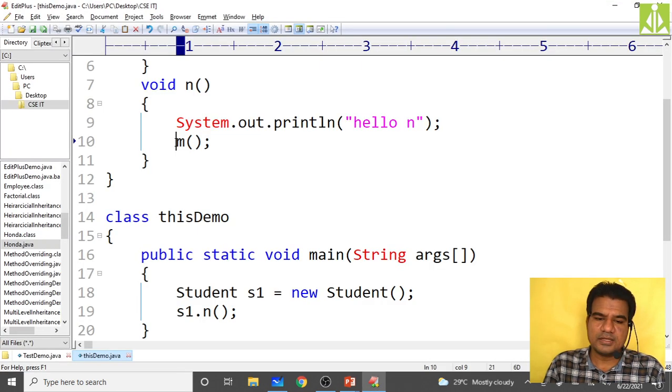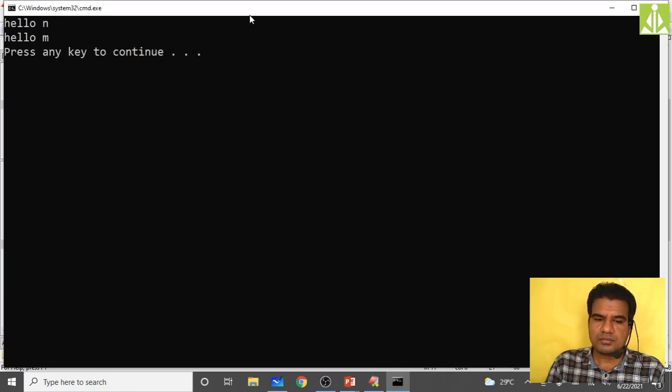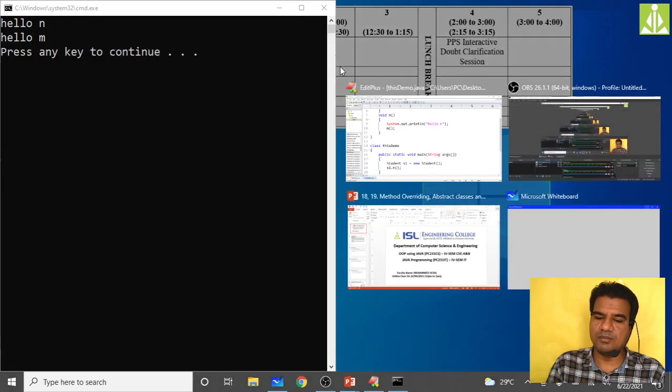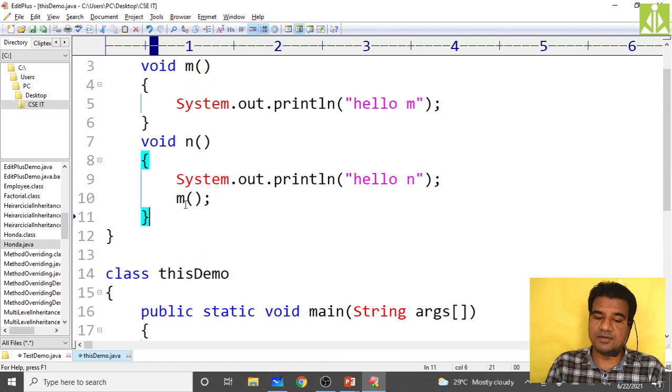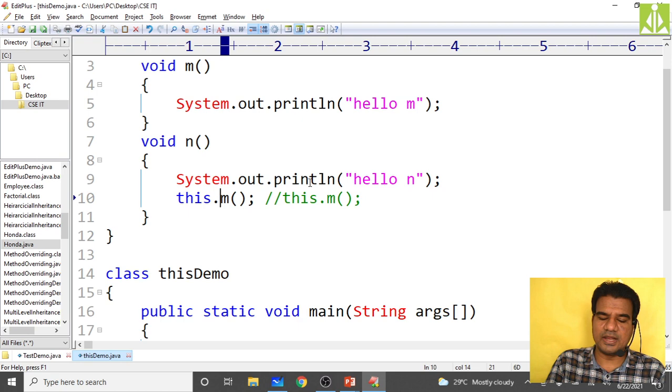Successfully compiled. Then if you run, you will get the output, hello n and hello m. Both messages we are getting. That means it is invoking both methods even without using the this keyword. What the compiler is doing when you write like this is adding the this keyword over here, invoking that m method as this dot m. So if I write that same thing, your compiler will not generate any issue. It will consider it and execute it.